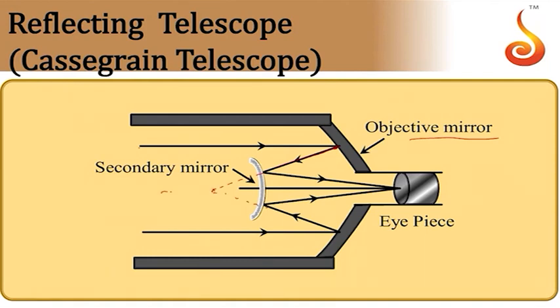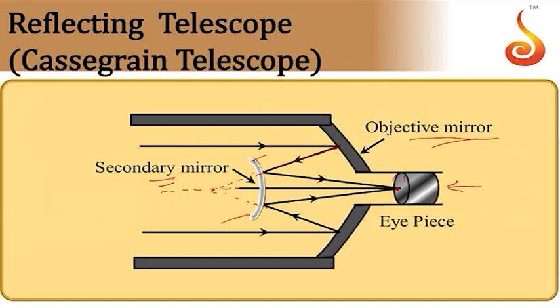It is supposed to form an image at this point, but before it converges on the principal axis, we will introduce a convex mirror. So this is a secondary mirror. When it gets reflected from this, it forms an image here. Before it forms the image, we will introduce an eyepiece through which you can see the image of the object. So this is the secondary mirror, this is the primary mirror, that is the objective mirror.